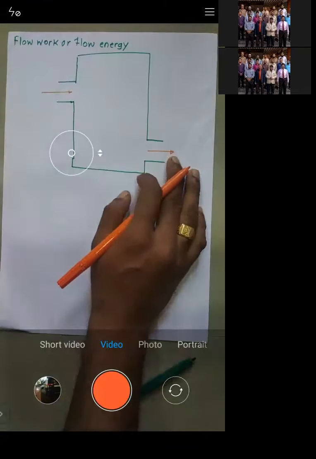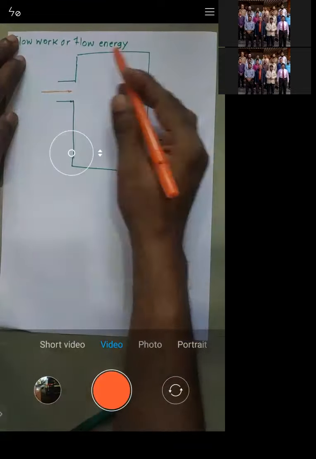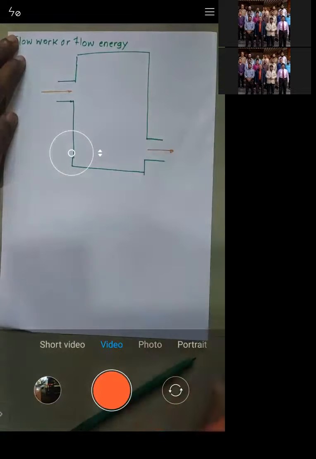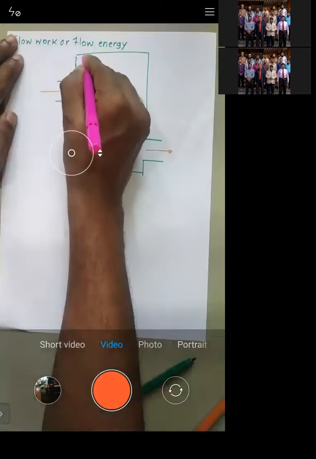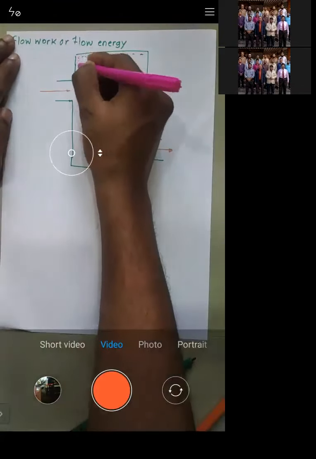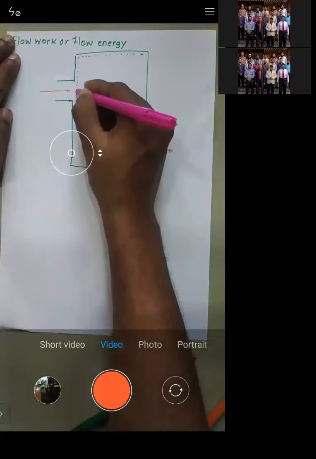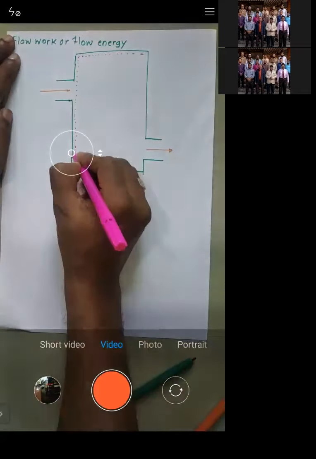Now, whatever the volume that is present inside this system, I will limit that volume by drawing some boundary, and that I will call a control volume.